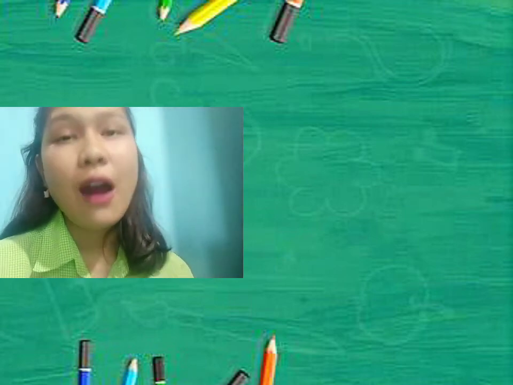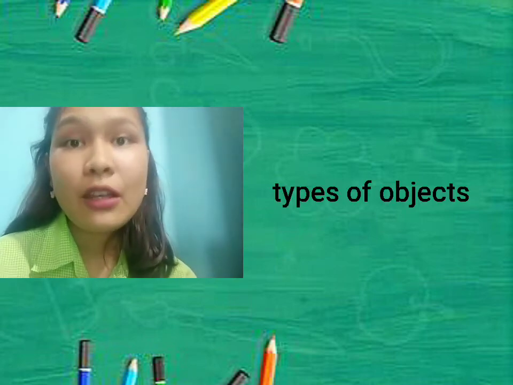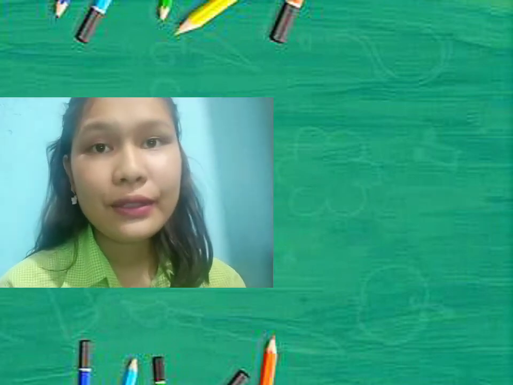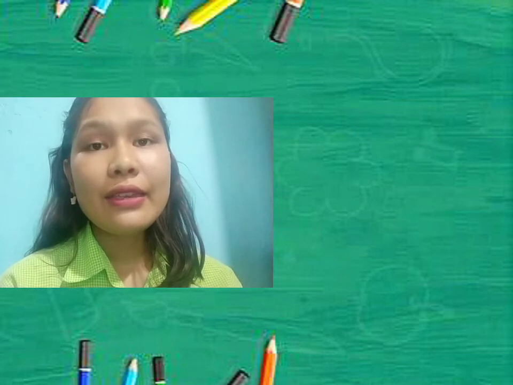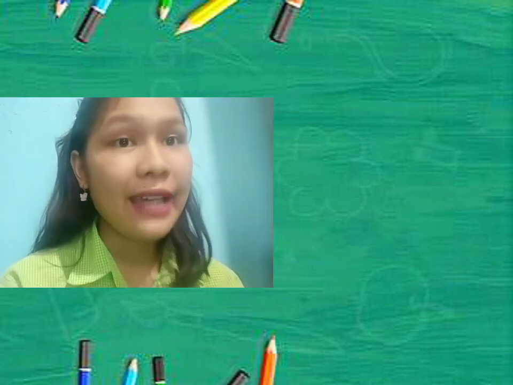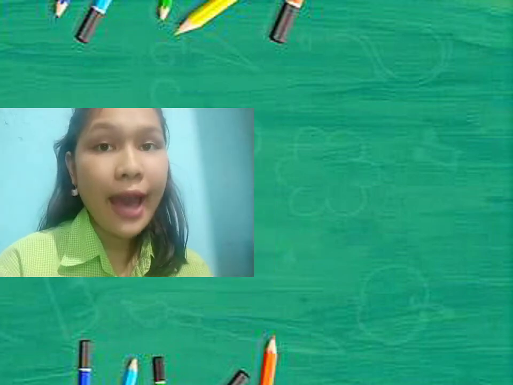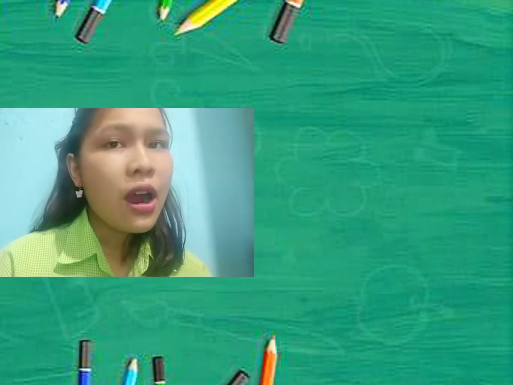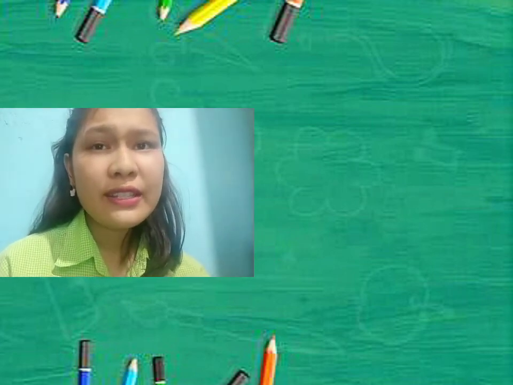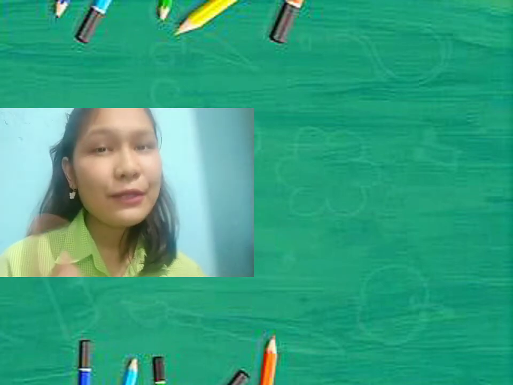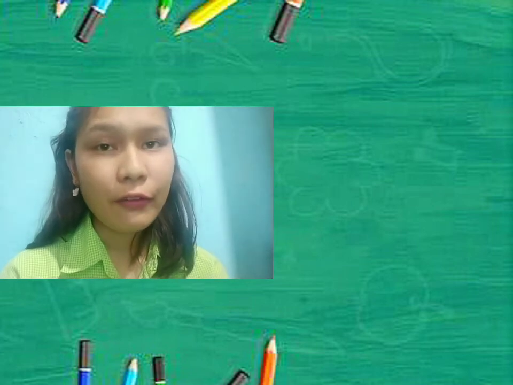Reflexive pronouns are types of objects. They are used when the object is the same as the subject. The object reflects to the subject. Now go back to the mirror. What do you see in the reflection of the mirror? Yes, absolutely. You see yourself.